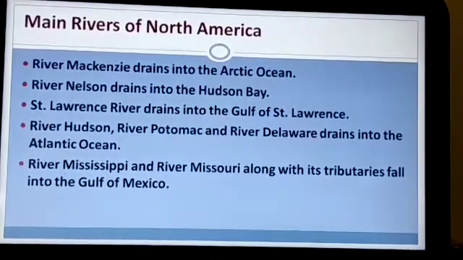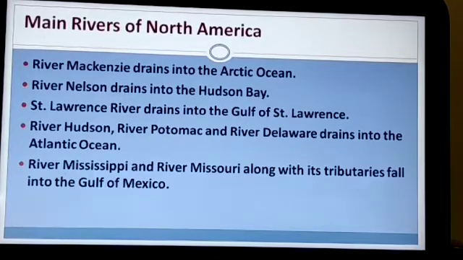Moving on to the next topic, that is the main rivers of North America, and in which oceans the rivers drain into. The main rivers of North America are River Mackenzie that drains into the Arctic Ocean. Then it's River Nelson that drains into the Hudson Bay. Then the St. Lawrence River that drains into the Gulf of St. Lawrence. River Hudson, River Potomac, and River Delaware drain into the Atlantic Ocean.